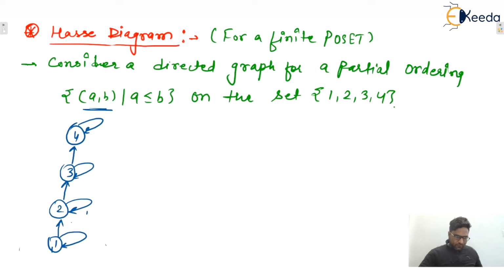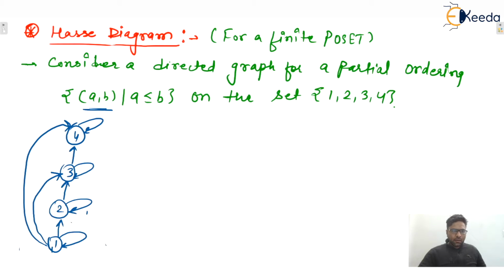Similarly, 1 is related with 2 and 2 is related with 3, and also 1 is related with 3. Also 1 is related with 4. So this will be the digraph, or directed graph, of the given partial ordering or POSET.